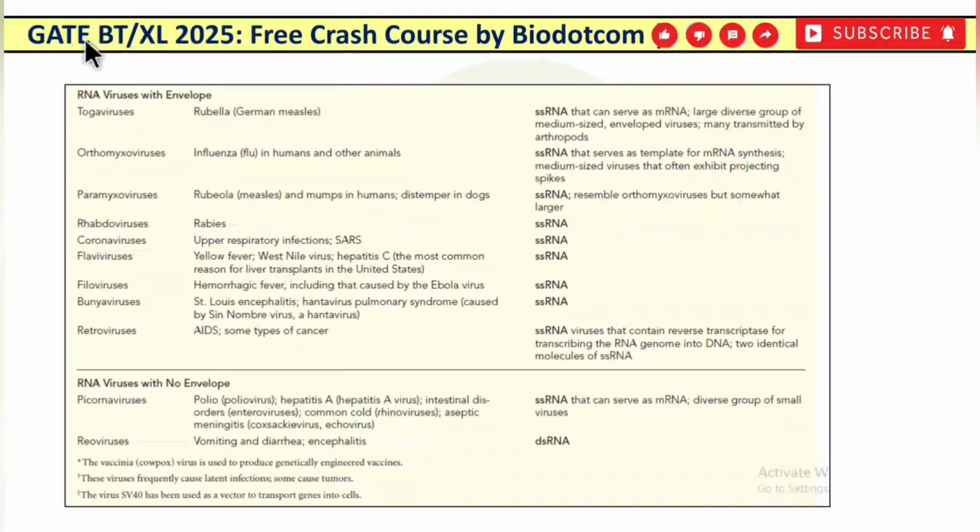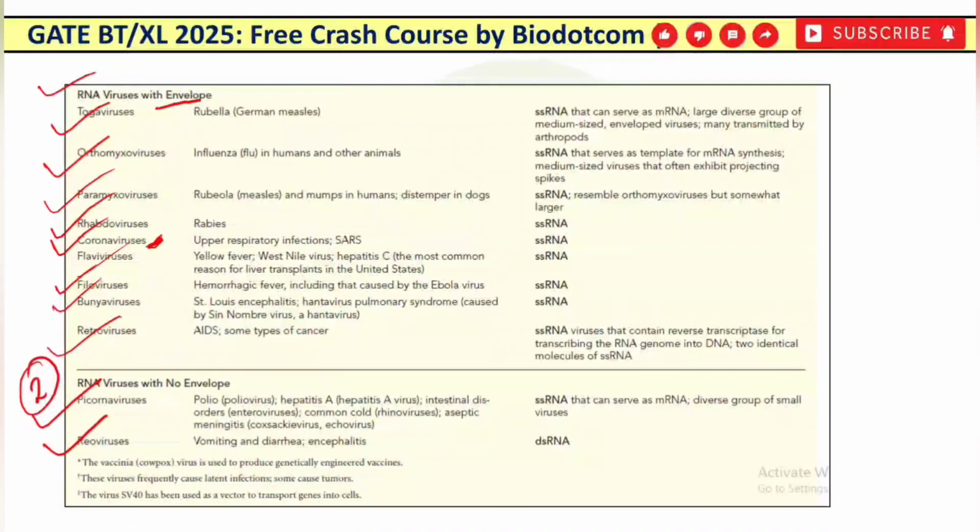Now RNA viruses with envelope. So RNA viruses are Toga virus, orthomyxovirus, paramyxovirus, rhabdovirus, coronavirus, which you all must be familiar with, flavivirus, filovirus, Bunyavirus and retroviruses. So all these viruses are RNA viruses, and that too with an envelope. And the RNA viruses with no envelope are picornaviruses and reoviruses. You have to remember only 2.